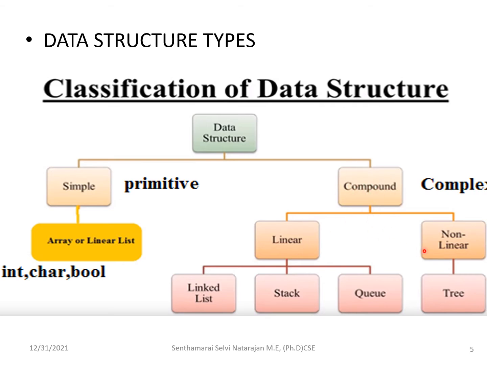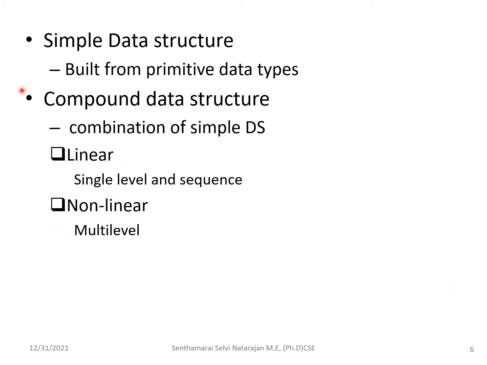Here it can be classified as linear and non-linear. You know that in linear we have linked list, stack and queue. In non-linear we have trees and graphs. In your portion only trees are there, so I am leaving it with this. So linear and non-linear come under the complex data structure. The other name for that is compound data structures. Simple data structures are built from the primitive data types, that is from arrays and linear lists. Compound data structures are a combination of the simple data structures. Here they are categorized as linear and non-linear. In linear, the level will be single level, and in non-linear it will be multi-level.